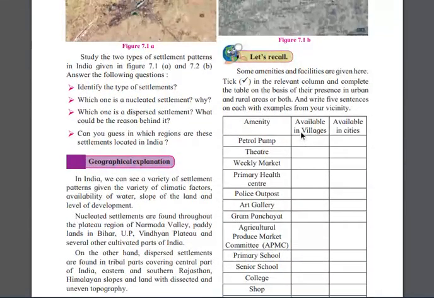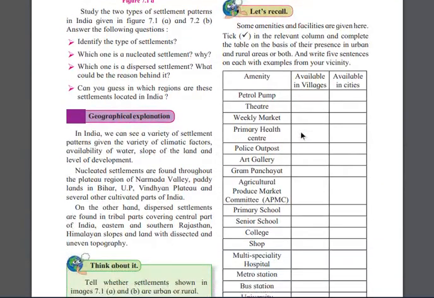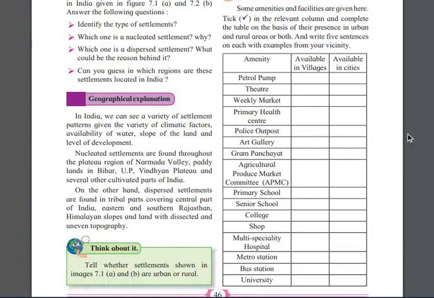So there are some amenities and facilities given here. Take the relevant column and complete the table on the basis of presence in urban and rural areas, and write 5 sentences with examples from your vicinity. For example, where do we get a petrol pump, in villages or in cities? It is available in villages, right? Theater, it is available in cities, right?